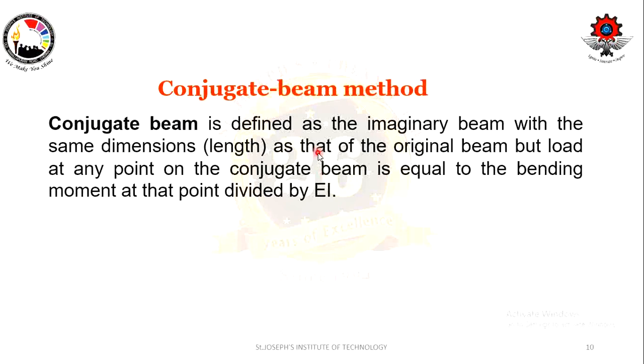Next method is the conjugate beam method. It is a mutated version of your area moment method. We can say it's a mutated version. Why am I saying mutated version? What is called mutation? Change of shape, right? It is going to change from its original condition. Conjugate beam is of one kind.